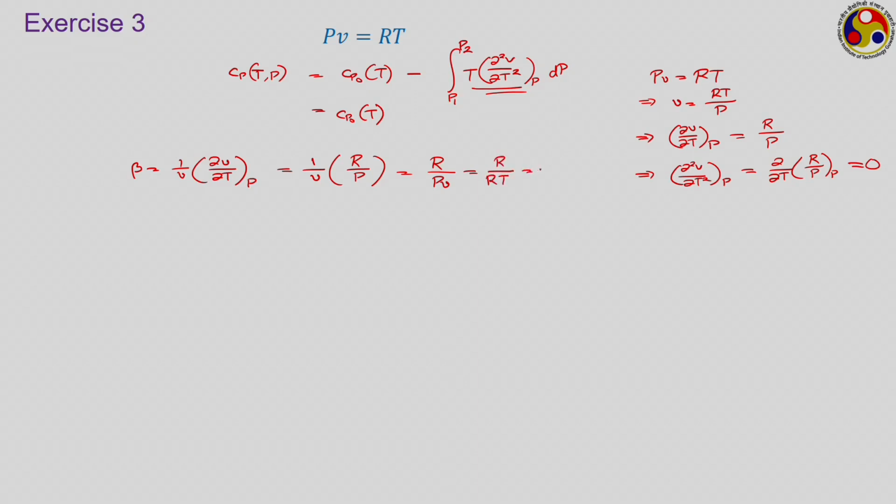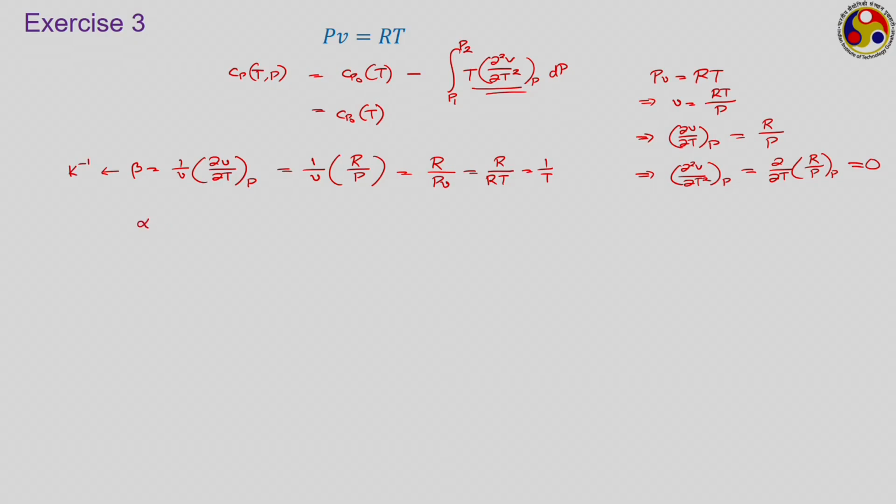So, if we put it, this is coming 1 by T, that is for an ideal gas the volume expansivity is inversely proportional to temperature, and that also gives you the dimension of this beta. What will it be? It is reciprocal to temperature. So, its dimension is inverse of temperature, or in SI unit it will be Kelvin inverse.